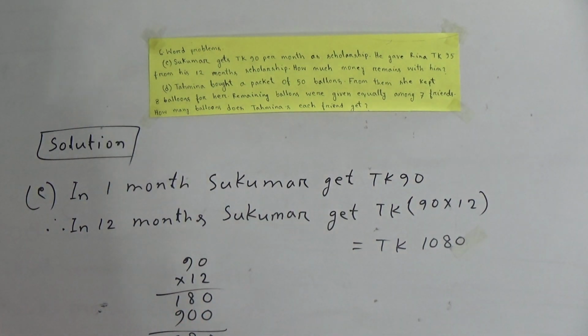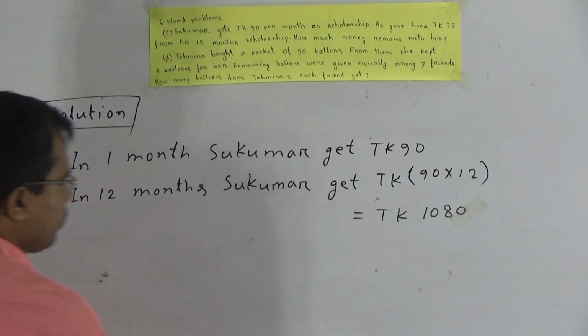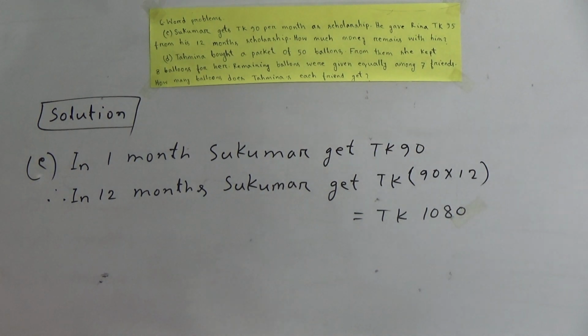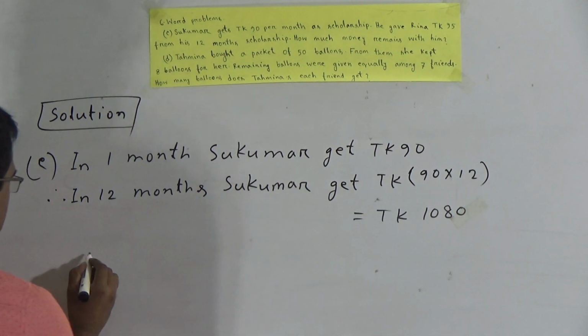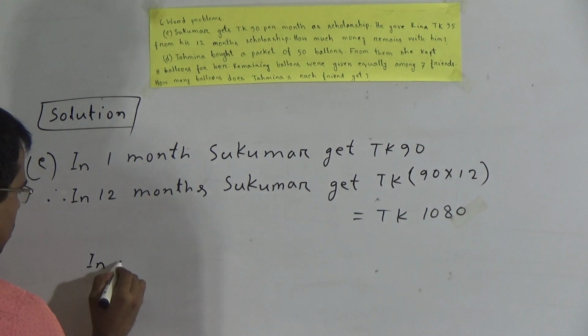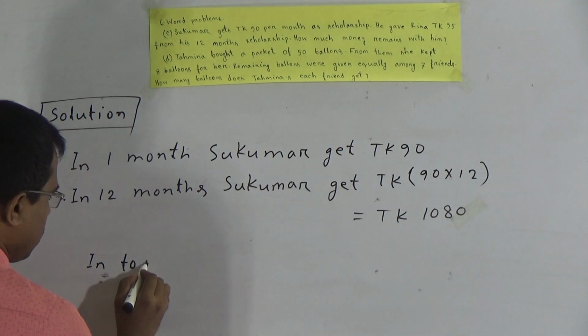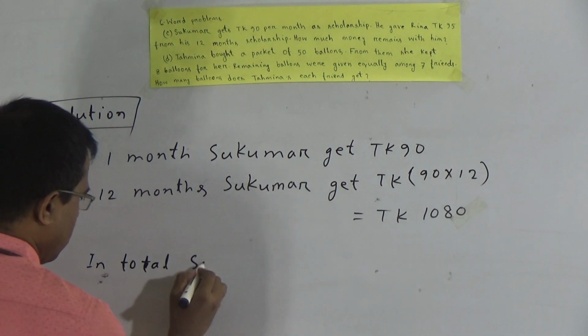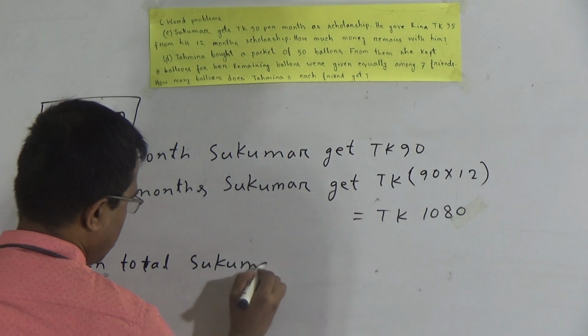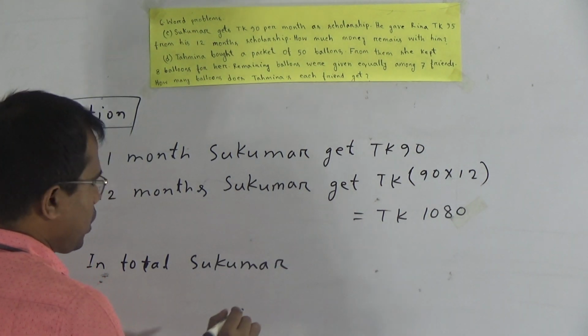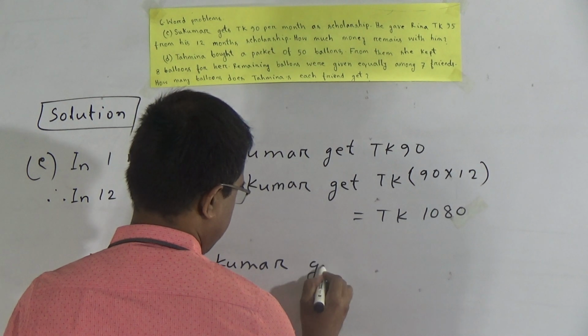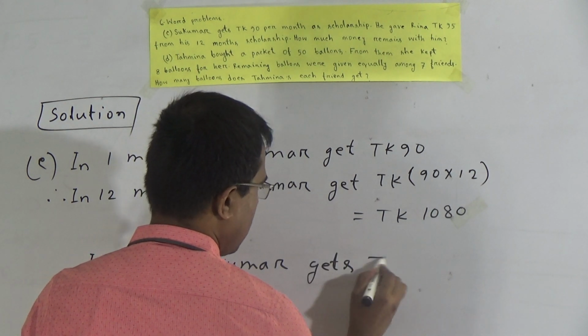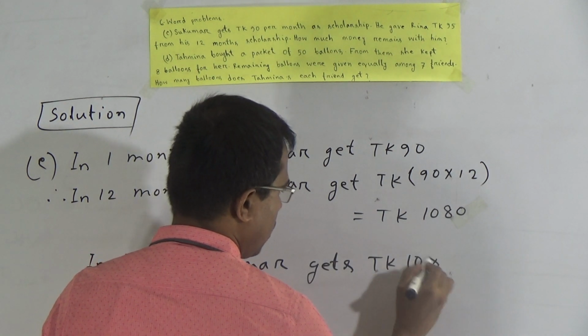Now, we have to subtract 95 from TK 1080. In total, Shukumar gets TK 1080.